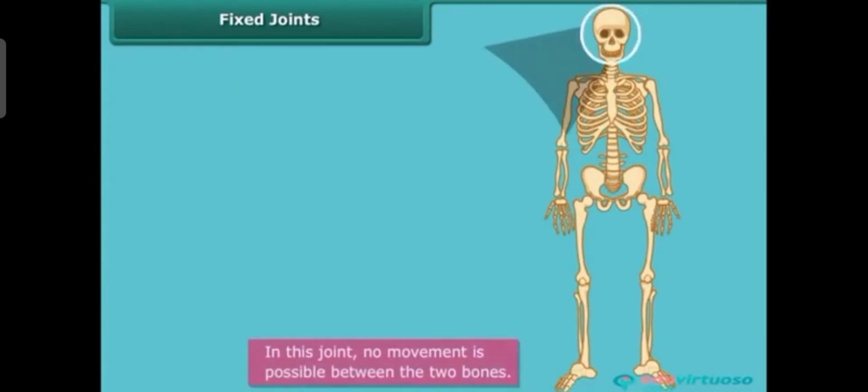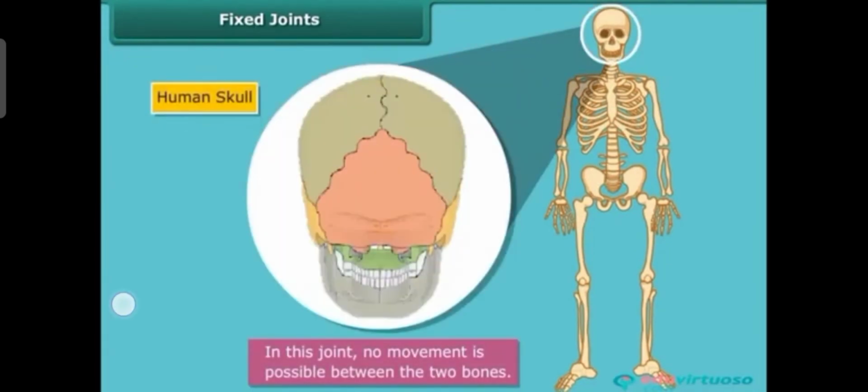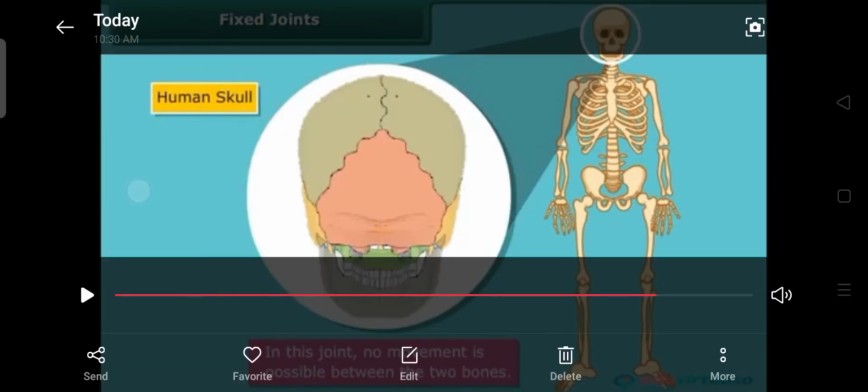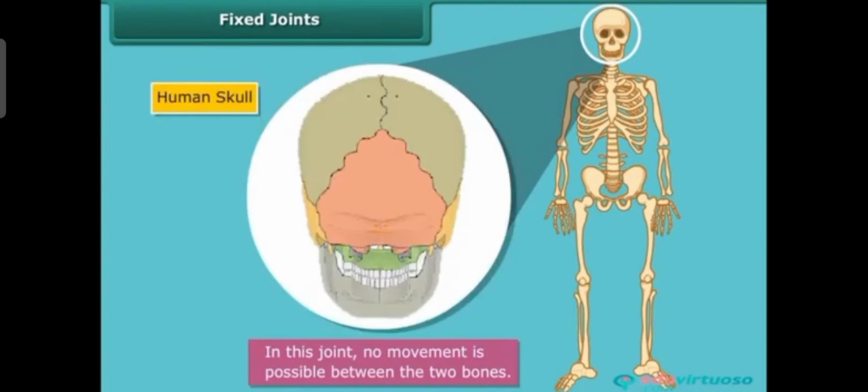The next type of joints are known as fixed joints. In this joint, no movement is possible between the bones. Here the example is the human skull. In the human skull there are different bones present but they are not movable. That means it cannot be moved. There is no movement. That type of joint is known as fixed joint.